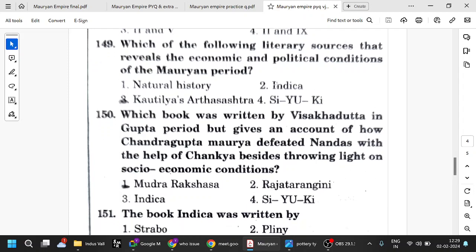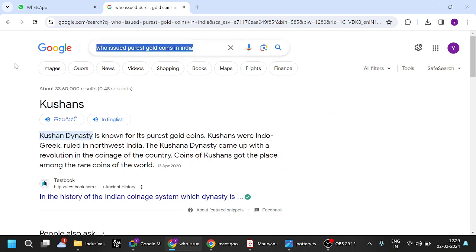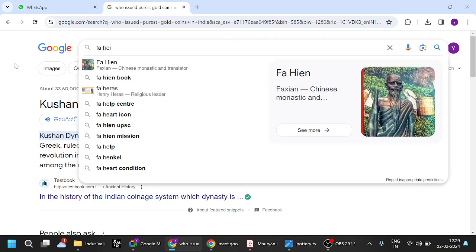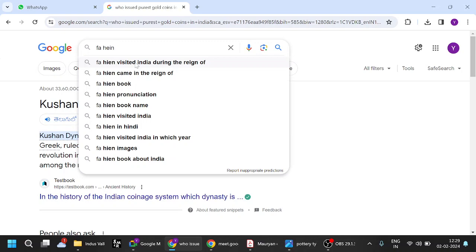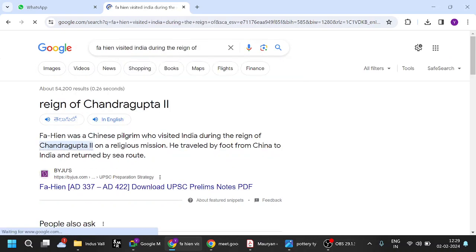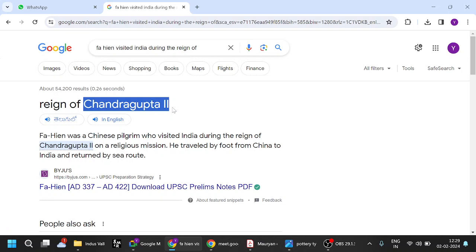Indica is also important. Indica is written by Megasthenes, and Si-yu-ki is written by Hiuen Tsang. Okay, and Fo-kuo-ki is the book written by whom? Fa-Hien. Fa-Hien visited India during the reign of Chandragupta II. This is not Chandragupta Maurya. This is the Gupta period, which is later on.